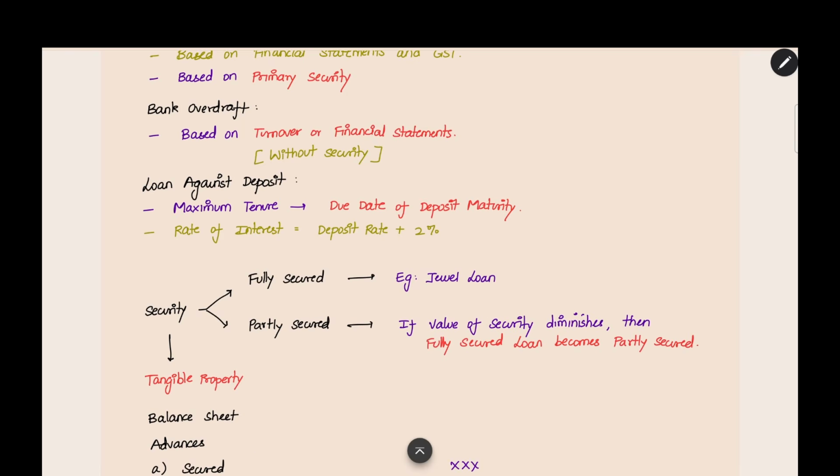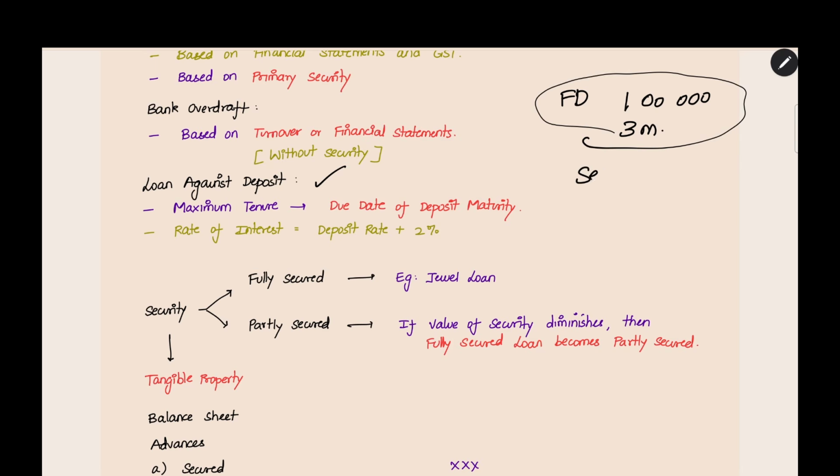And one more thing, loan against deposit is also a common loan given by banks. You are opening a fixed deposit in banks. Against that deposit also, you can get a loan. For example, you open a fixed deposit of rupees 1 lakh and the tenure is 3 months. Now you suddenly need a loan of 50,000. What you can do is keep this fixed deposit as security, and by pledging this deposit, you can get the 50,000 loan.